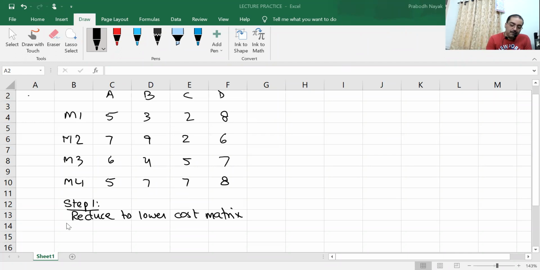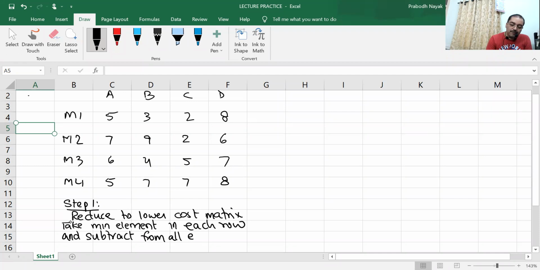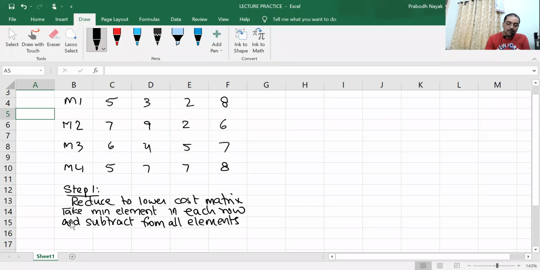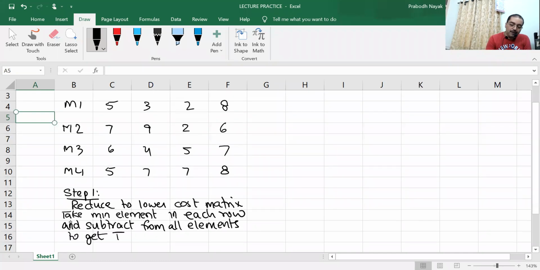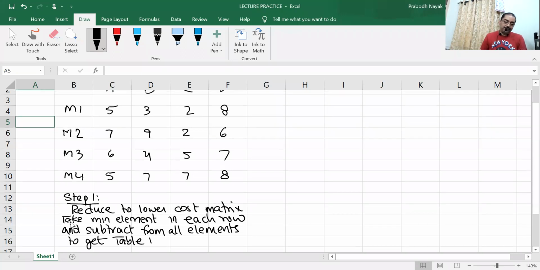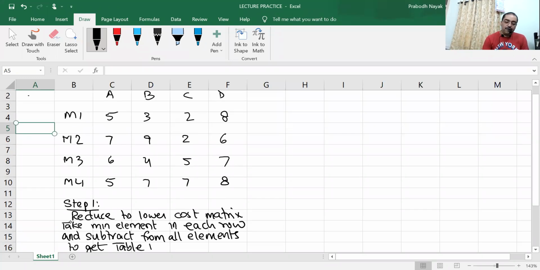Reduce to lower cost matrix. Take minimum element in each row and subtract from all elements in that row to get table 1.